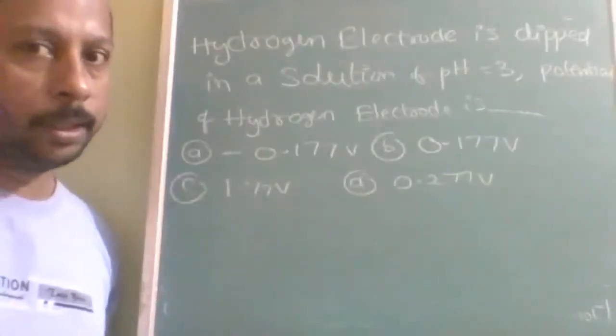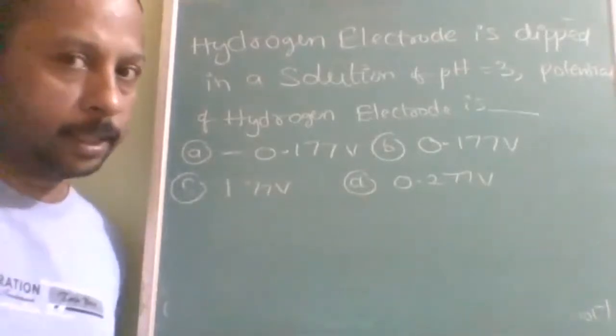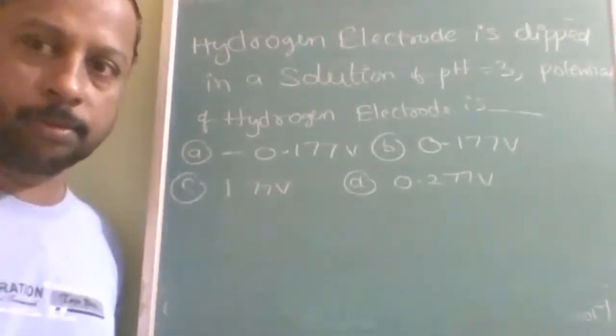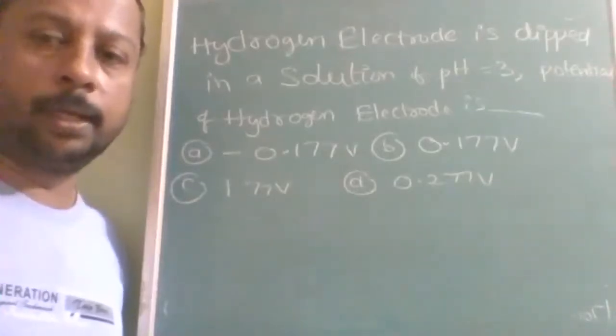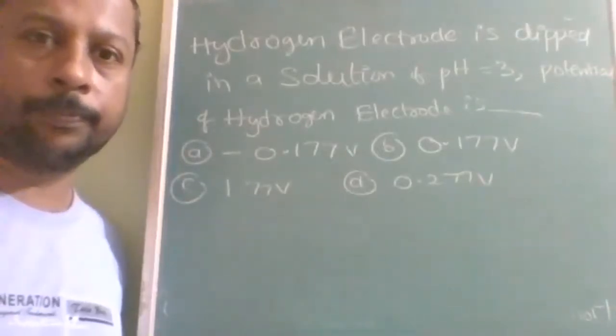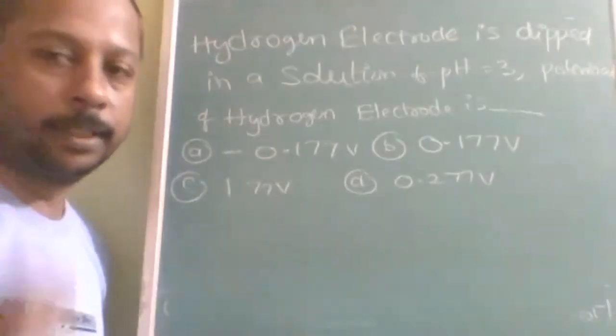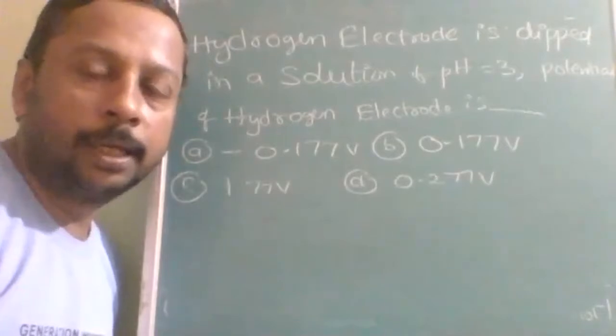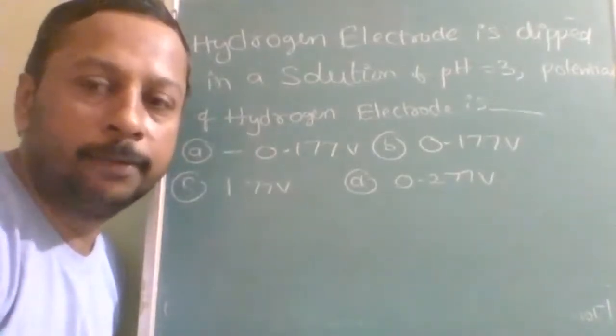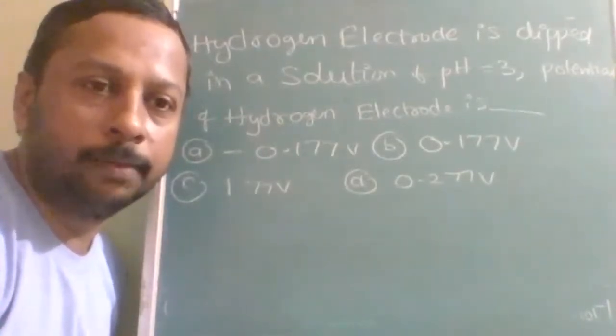Okay, next question: a hydrogen electrode is dipped in a solution of pH equal to 3, and the potential of the hydrogen electrode is? There is a slight difference between EMF and electrode potential. Electrode potential can be negative, but EMF cannot be negative.